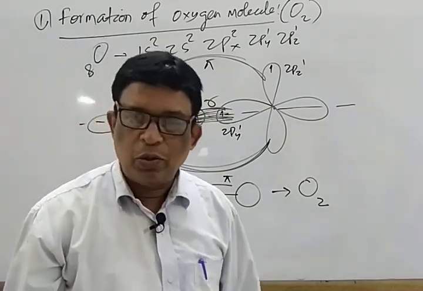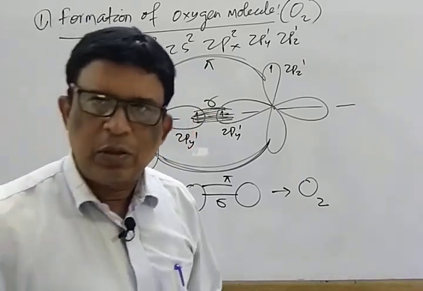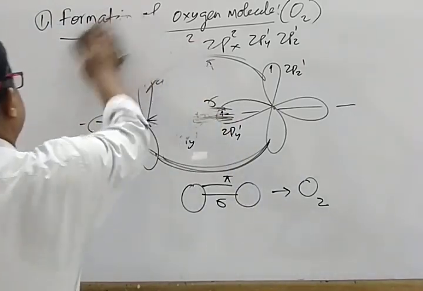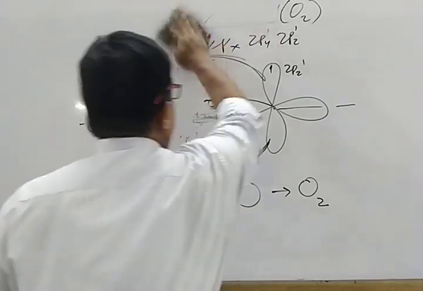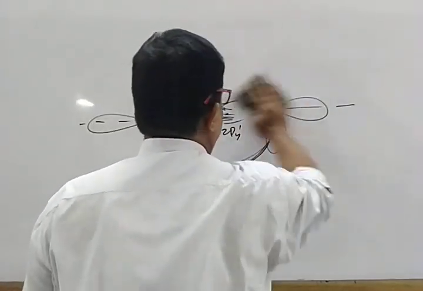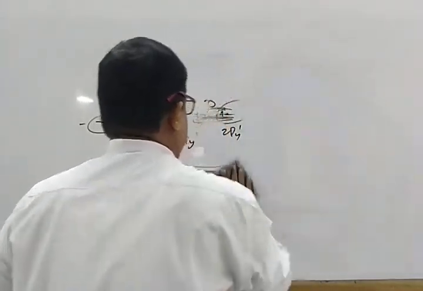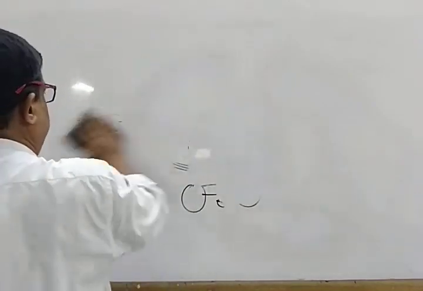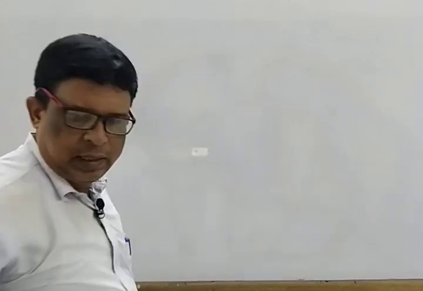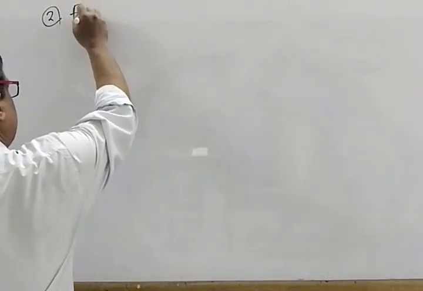Next, switch over to the formation of the nitrogen molecule. Another example: formation of the nitrogen molecule. Mark that.